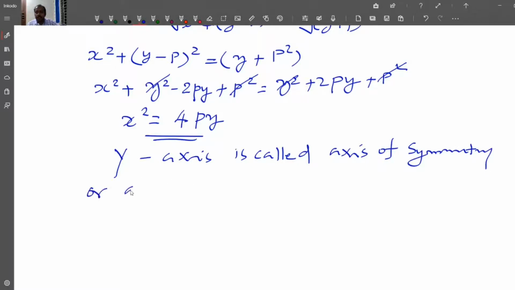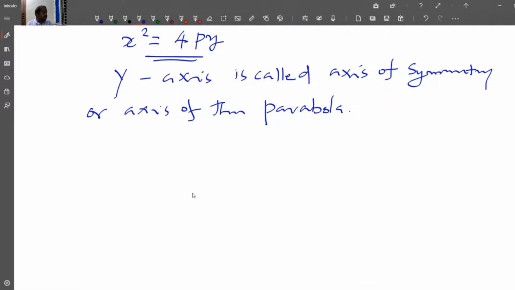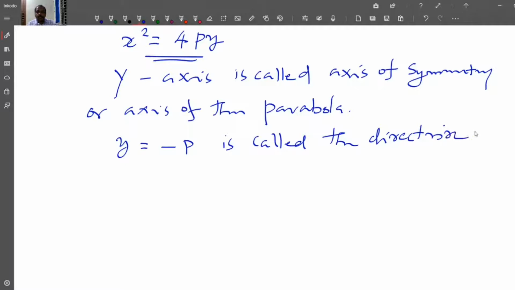And y equal to minus p is called the directrix. Now you have certain other standard positions, so we can have a list of that.